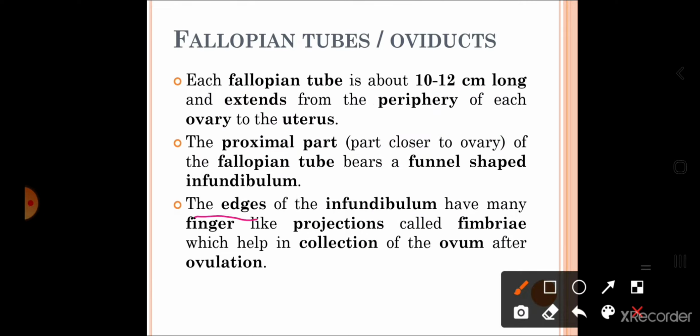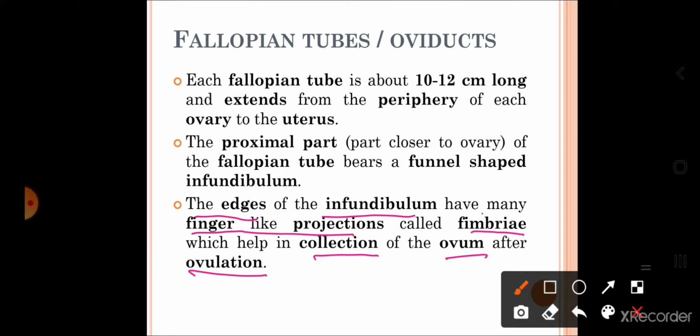So the edges of the infundibulum have many finger-like projections called fimbriae, which help in the collection of the ovum after ovulation. Very, very important. I told you that ovaries and oviduct are not in physical contact with each other. So the question arises, how does the ovum released by the ovary enter into the fallopian tube?